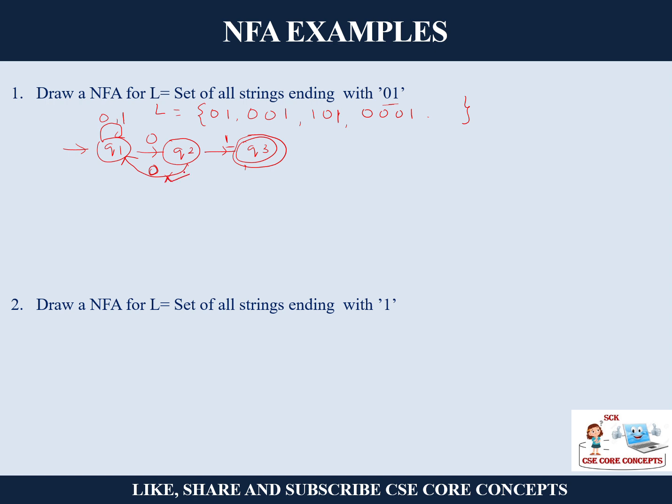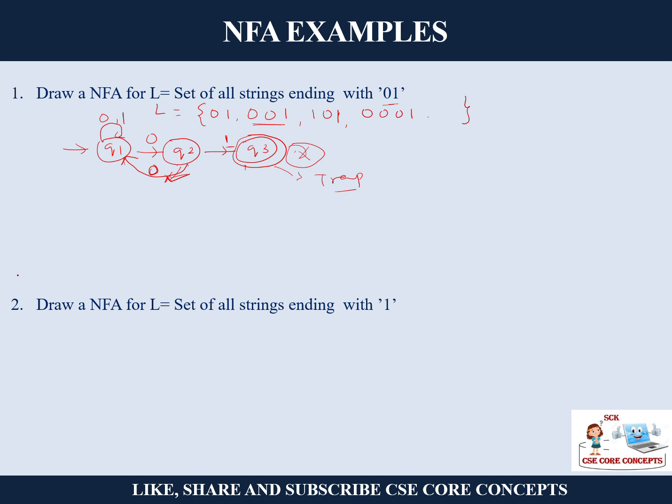This can be done, right? If I can get a input 0, 0, 1, that is valid. So if I am getting an input 0 here, I will go back to this state. That is fine. But after 0 and 1, I should not have anything. So I can omit it. But if it is the case of DFA, then I would have to show it as a trap state. Understood? This is the difference.